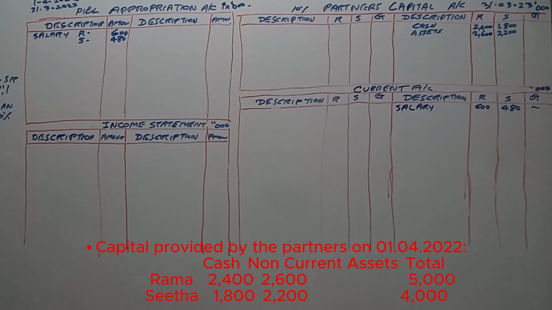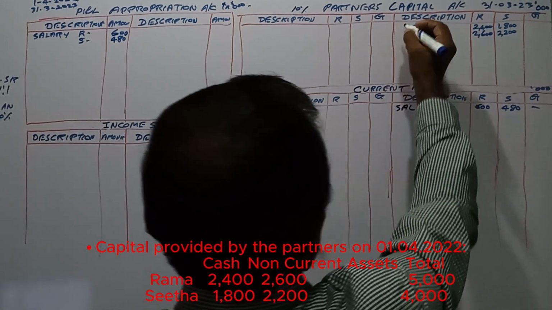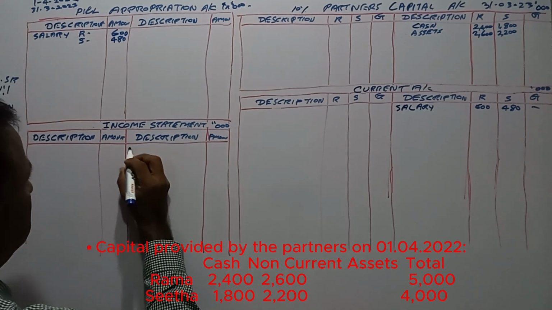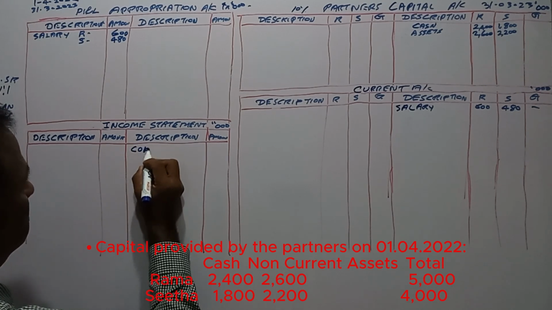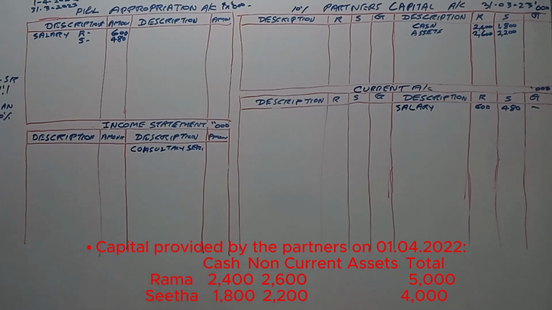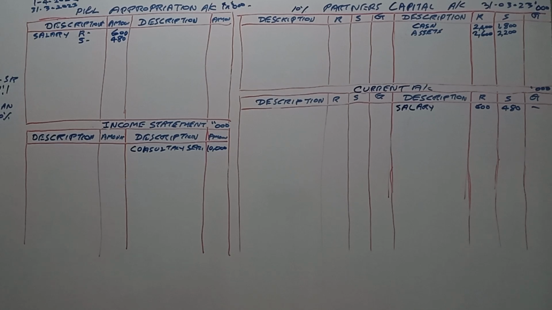Income and expenses extracted from the books of accounts for the year ending 31st March 2023. Consultancy services income is 10,000.